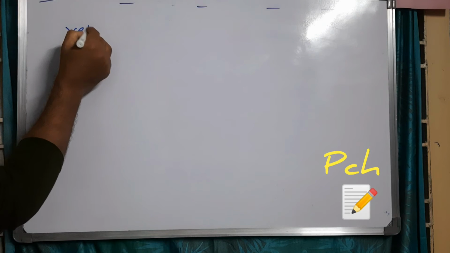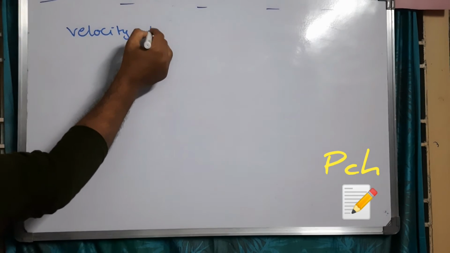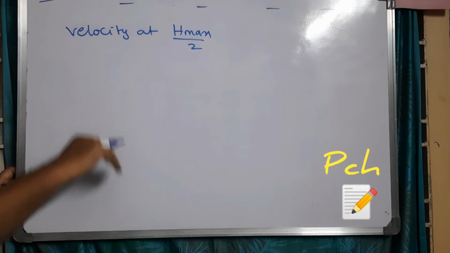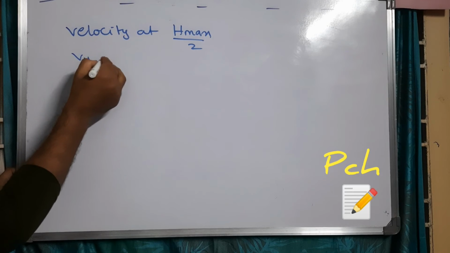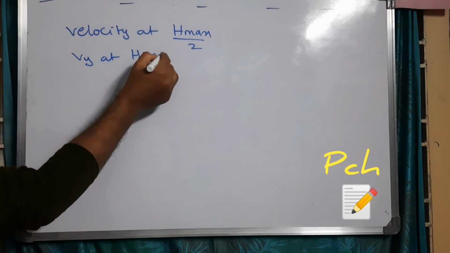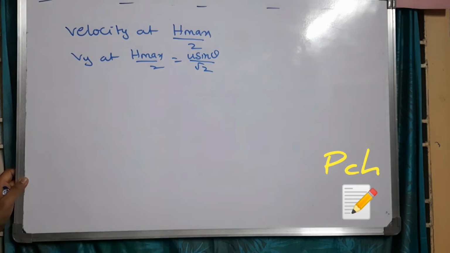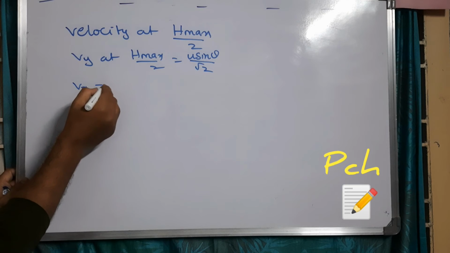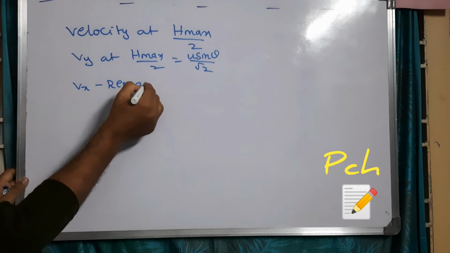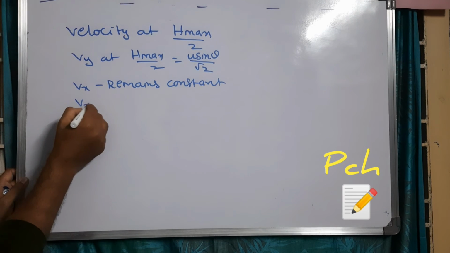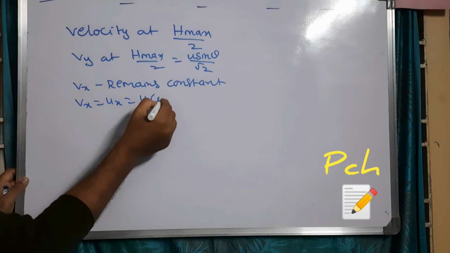Now we are going to find the velocity of the projectile at half of maximum height, that is, at h max divided by 2. In the previous one we derived vy at h max divided by 2 is equal to u sin theta divided by root 2. As we know, vx remains constant throughout the journey, that is vx is equal to ux is equal to u cos theta.